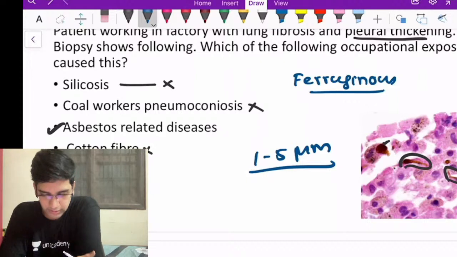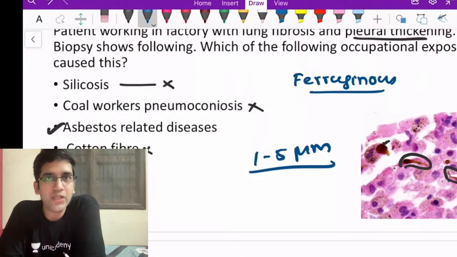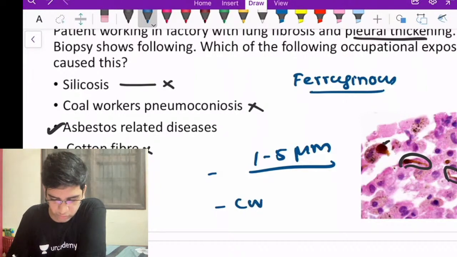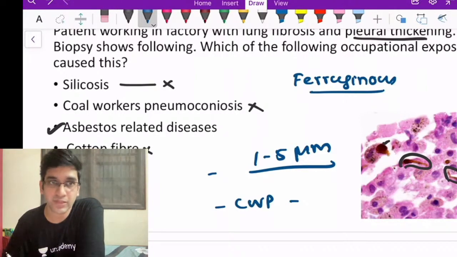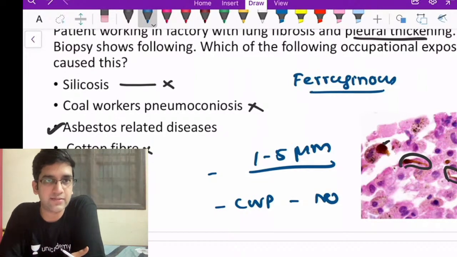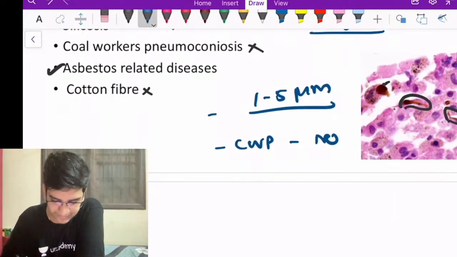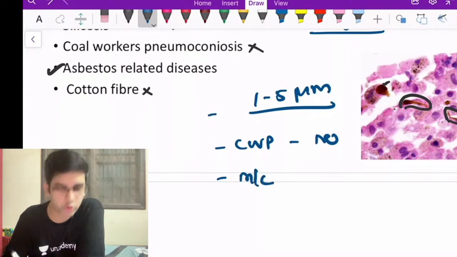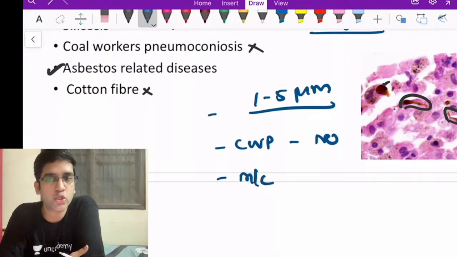Next question is coal workers pneumoconiosis. Will it cause lung cancer? The answer to that is no. They don't increase the risk of lung cancer. Silicosis, yes. Asbestosis, yes. But coal workers pneumoconiosis will not cause lung cancer, fine? Next question. What's the most common occupational lung disease or most common pneumoconiosis?